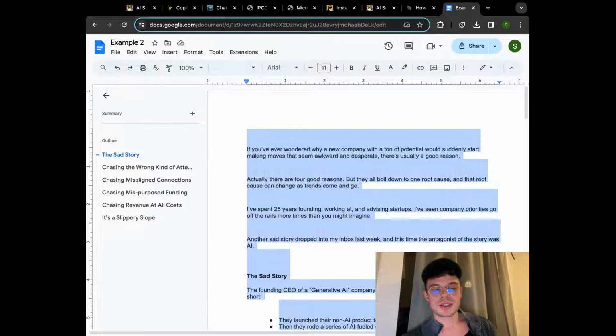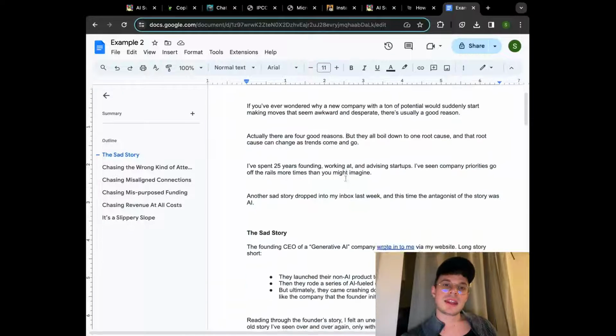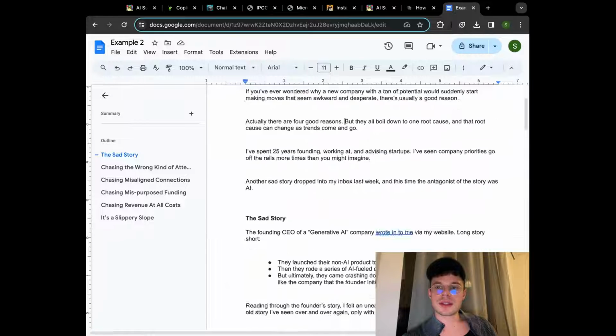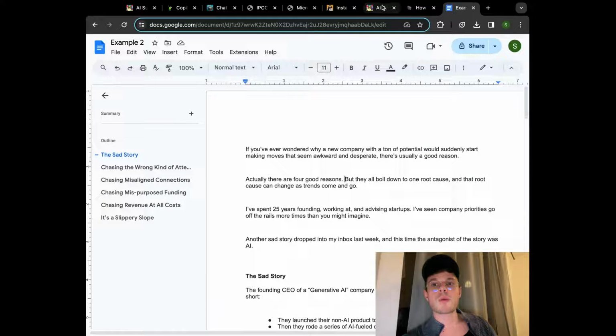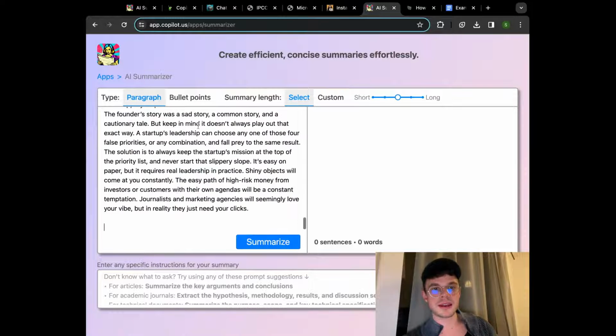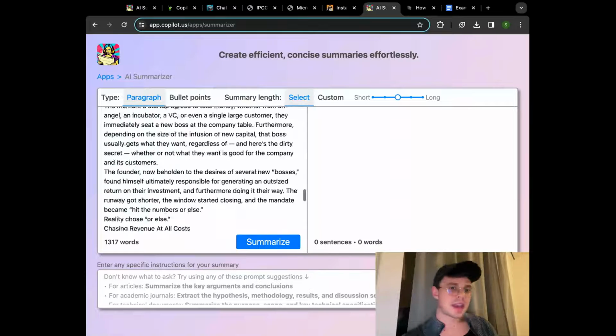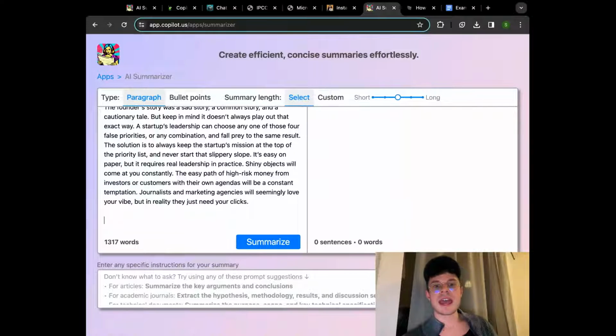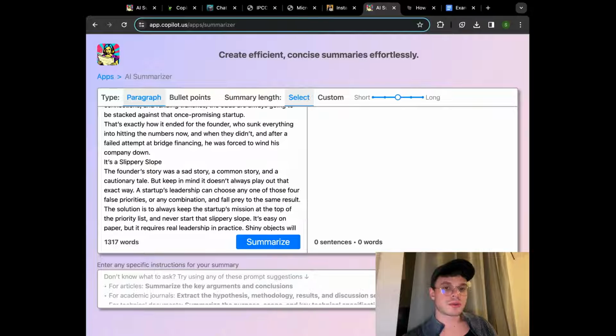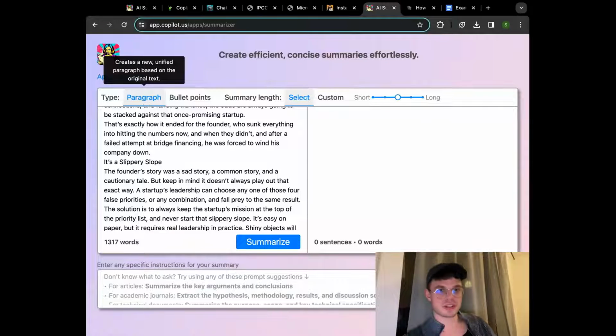So in this case, I think I want to proceed with selecting all the text, copying that, going back to our app here and pasting the text. Again, super easy, super straightforward, and make sure that you're aware of all the options to upload the content. That is either the link to the article or video or anything else, copy pasting the information, or uploading the file.